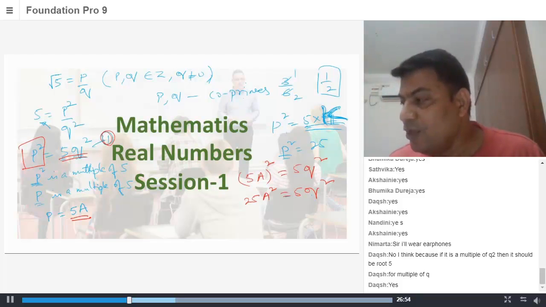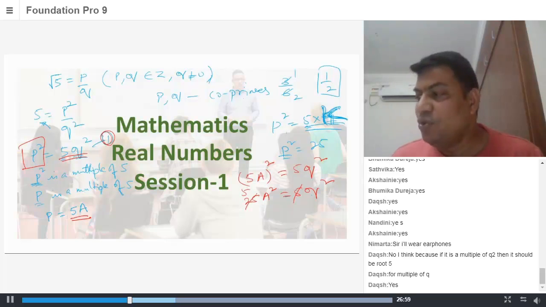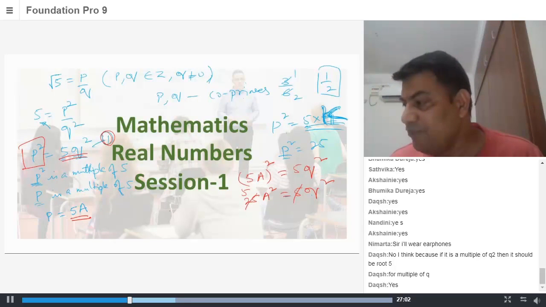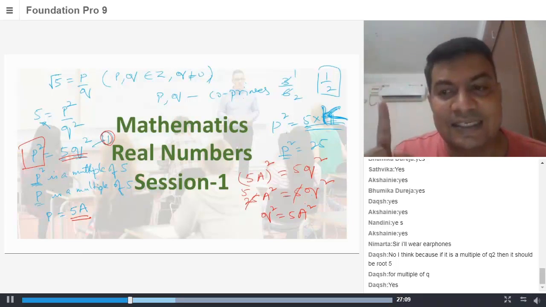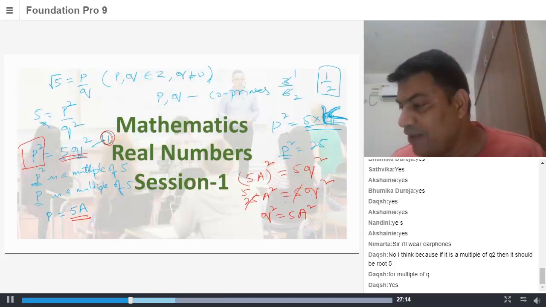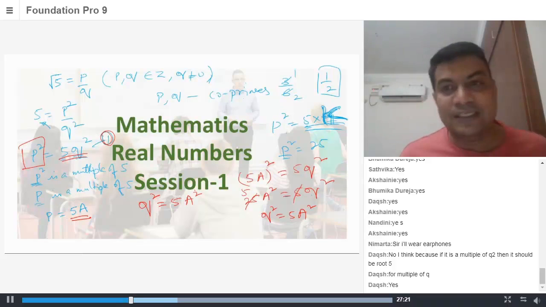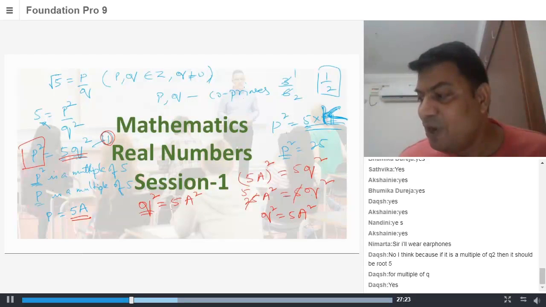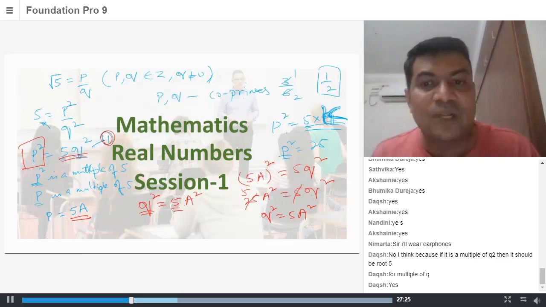From here, 5 fives are 25, so you get that q square is equal to 5a square. I've just changed the sides, that's it. Now observe this. q square is equal to 5a square. Now we can see q square is a multiple of 5. You have realized just now that q square is a multiple of 5.